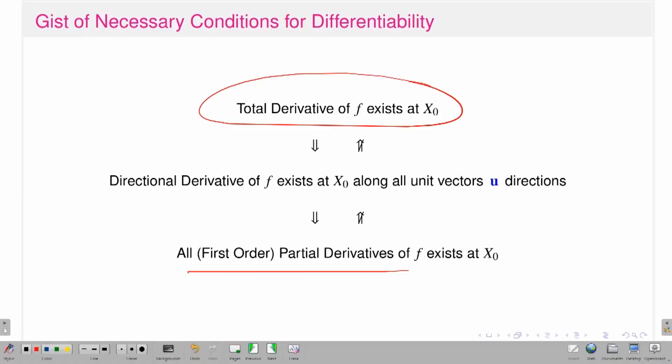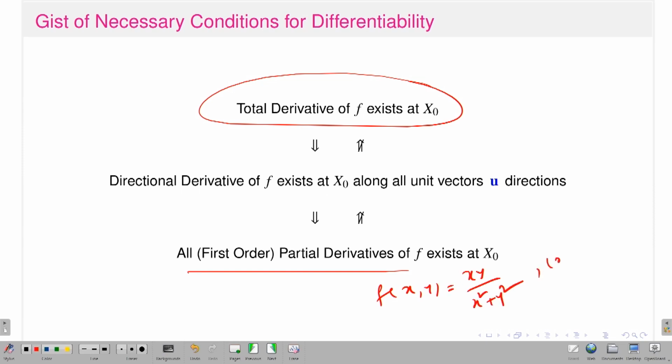That means existence of partial derivatives will not imply the existence of directional derivatives in all directions. Existence of directional derivatives in all directions will not imply that my function is totally differentiable. If you remember, in my last lectures I talked about various examples. For example, consider f of xy equal to xy divided by x squared plus y squared.